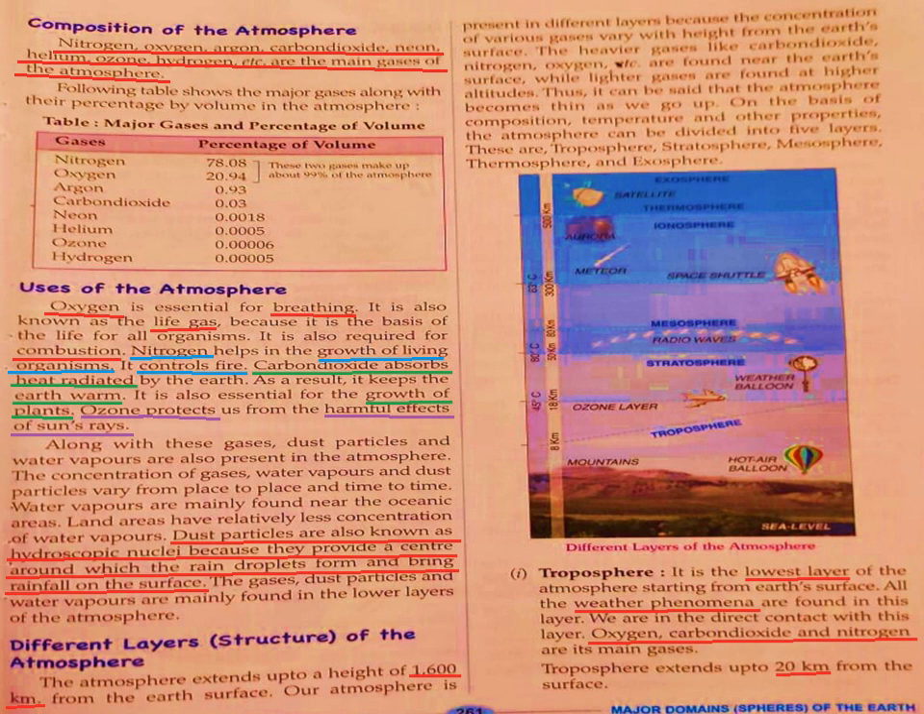Then you have carbon dioxide. Carbon dioxide absorbs heat radiation from the earth, and it keeps the earth warm. Also, carbon dioxide is essential for plants. They need carbon dioxide to prepare food, right? Then you have ozone. Ozone protects us from the harmful effects of the sun rays. So like this you can see different gases have their different importance.